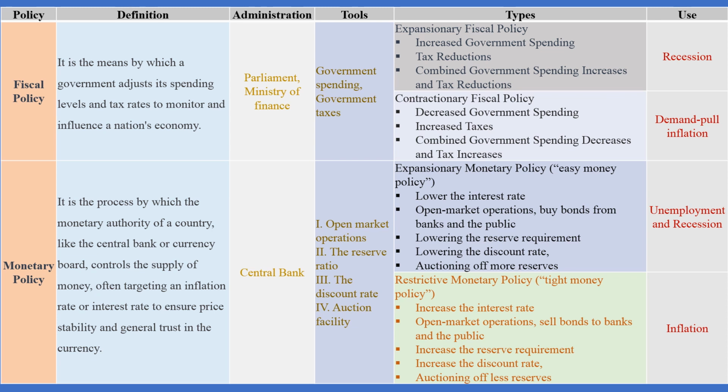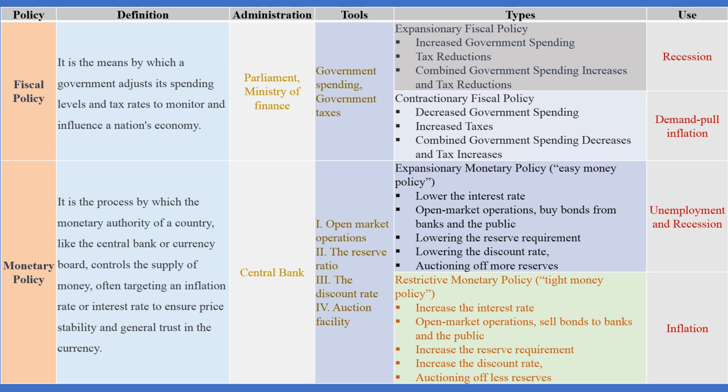What is fiscal policy? Fiscal policy is the means by which a government adjusts its spending levels and tax rates to monitor and influence a nation's economy. What is monetary policy? It is a process by which the monetary authority of a country, like a currency board or central bank, controls the supply of money, often targeting an inflation rate or interest rate to ensure price stability and general trust in the currency.